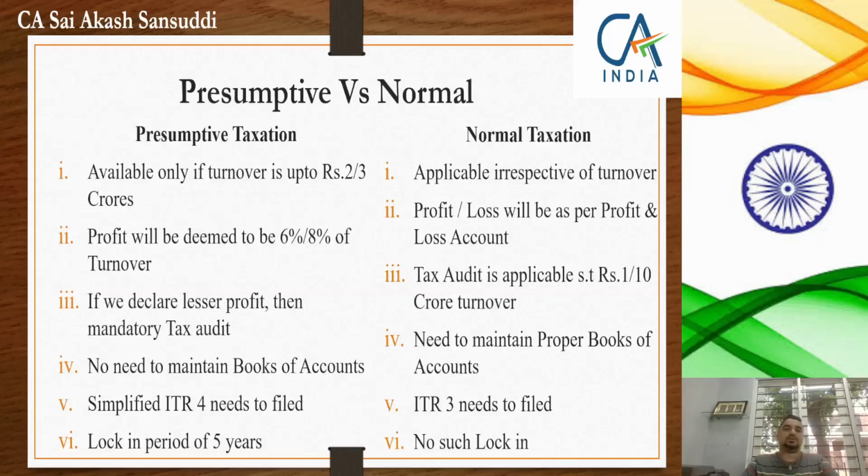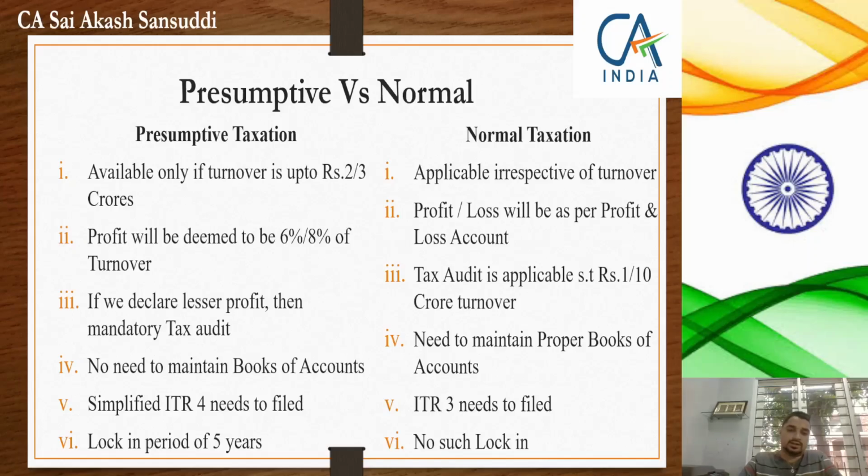To start with, let me give you a brief understanding of presumptive taxation. I am restricting myself only to intraday trading here. If you are an intraday trader and your turnover is only up to rupees 3 crores, you have a special option to declare your intraday profits at the rate of 6% of your turnover. This is a special option given by the government for smaller taxpayers, smaller traders. So if your turnover is up to rupees 3 crores, you can straight away declare your profit as 6%.